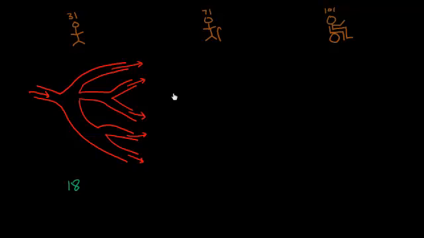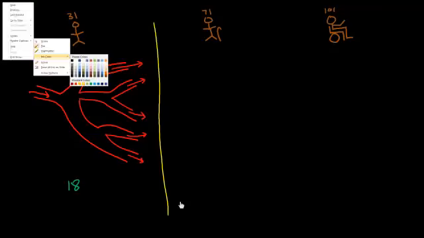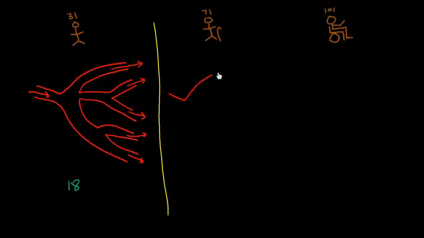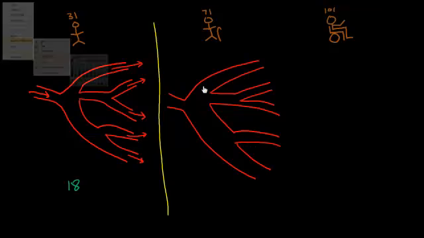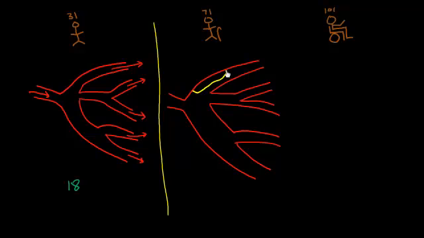Now, at the age of 71, something happens. Let me just draw a little divider line. I have the same arterial tree, and I'll try to draw it the same way. Except now I've been eating foods that are not the best for 40 years, and I certainly haven't exercised a whole heck of a lot. I haven't gone to the gym very often, and now I've got buildup of plaque. So let's say I've got a plaque right there, another one right there, and another right there.